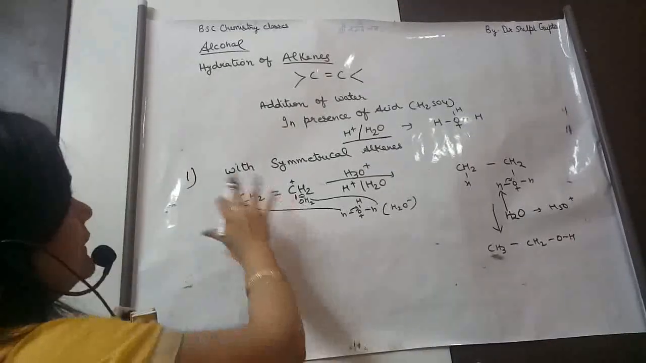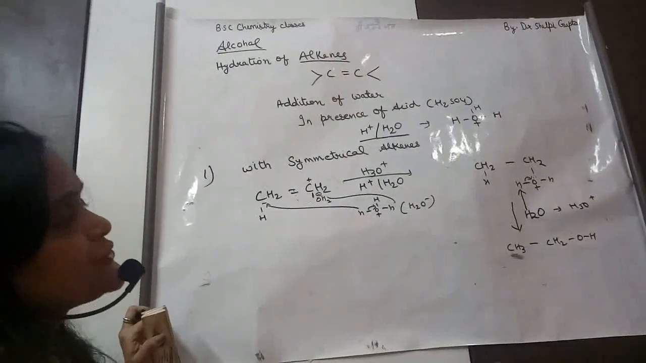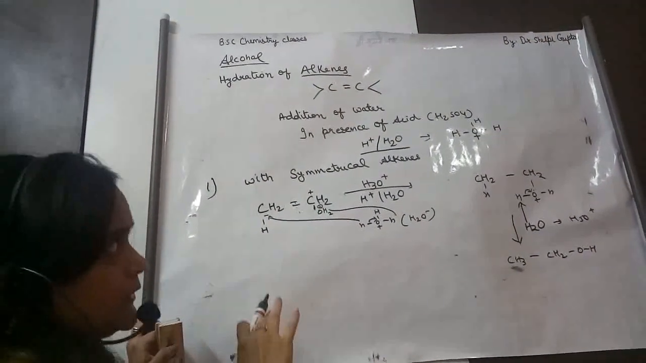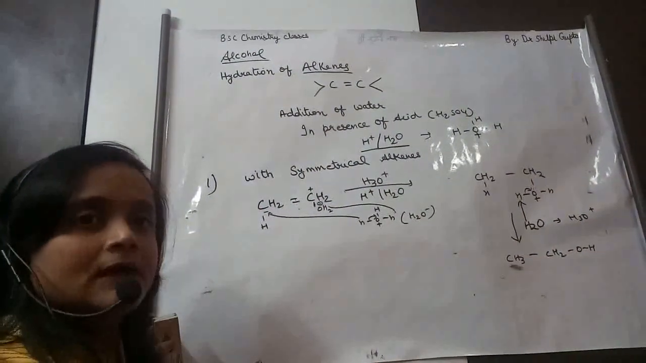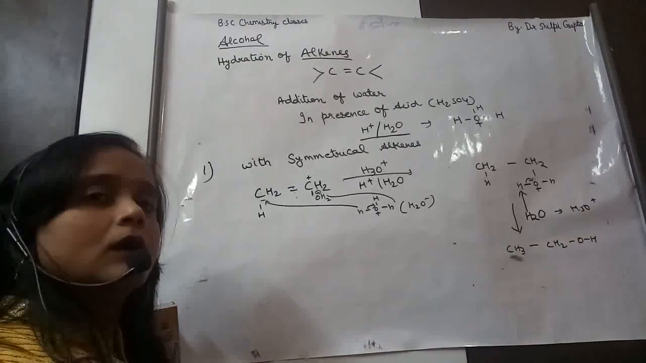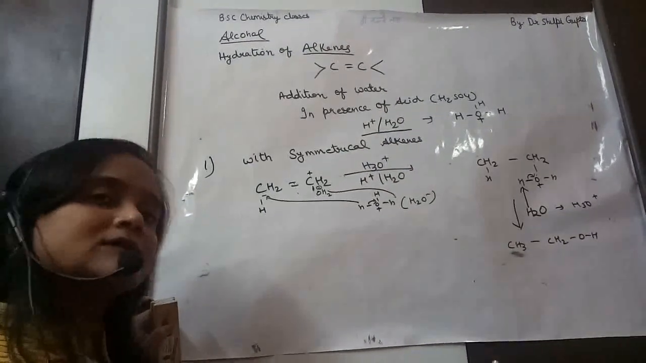So this is the hydration of alkenes, meaning the addition of water in the presence of acid. Today we have done symmetrical alkenes. In our next class we will see how the reaction proceeds with unsymmetrical alkenes.